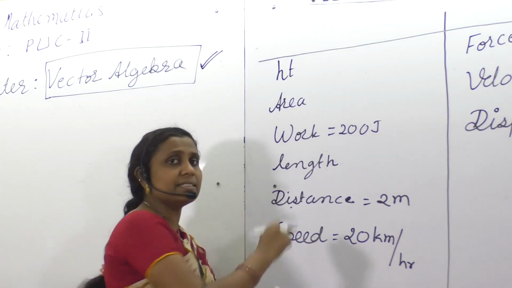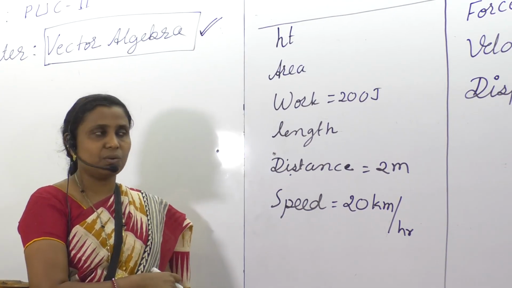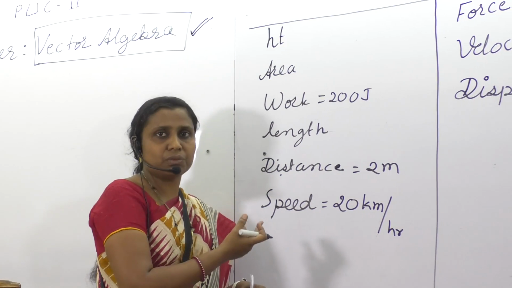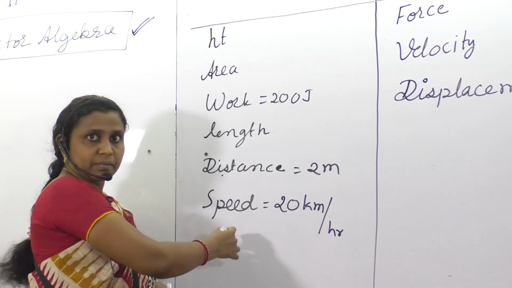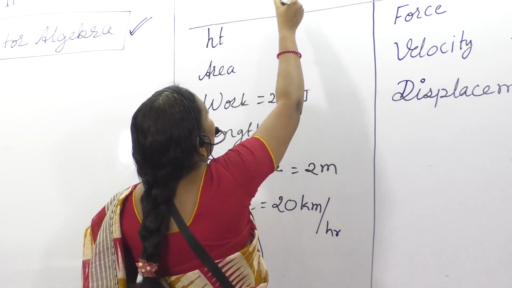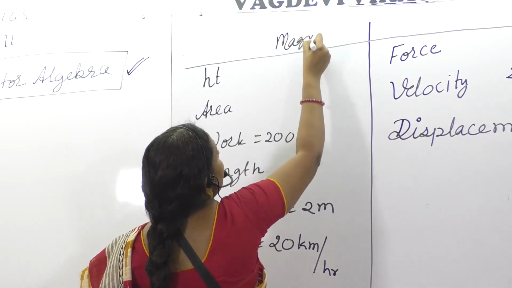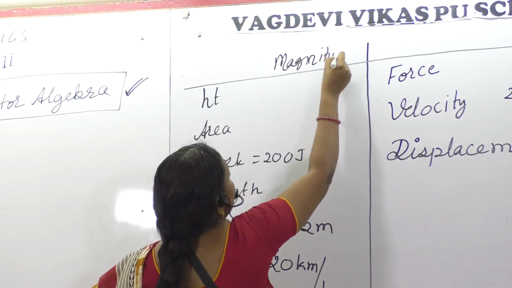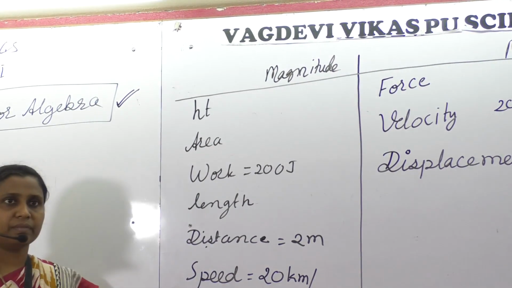Like that, the distance from this place to Bangalore may be 500 kilometers, but which direction, we don't want. So these kinds of variables, quantities, are involved with only one component, that is magnitude or value.